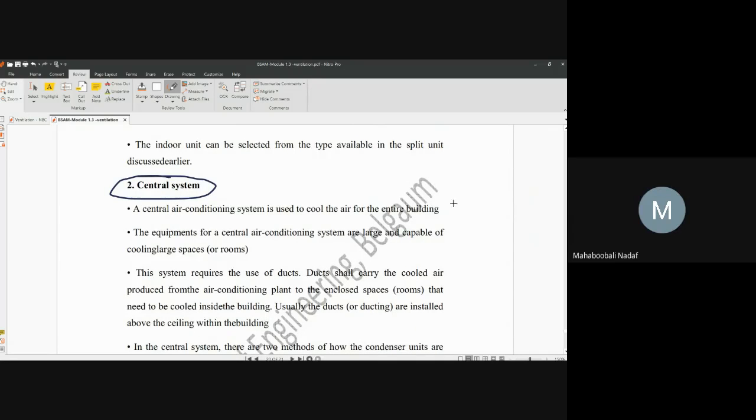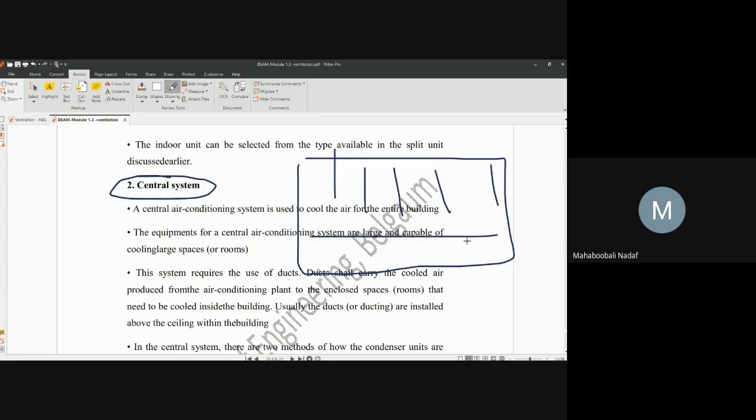Okay, now central system means the requirement is such that all the parts of the building, different rooms, have a common type of requirement for AC. At the same time, the capacity is the same for the persons using it, and the environment is also almost the same. In that case, you go for a central system. You will not go for a unitary system.